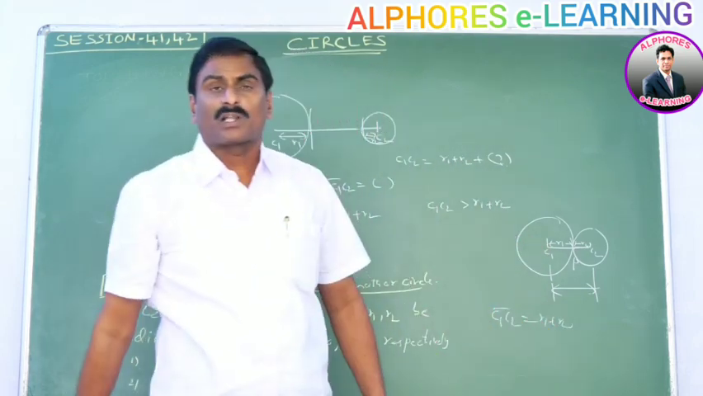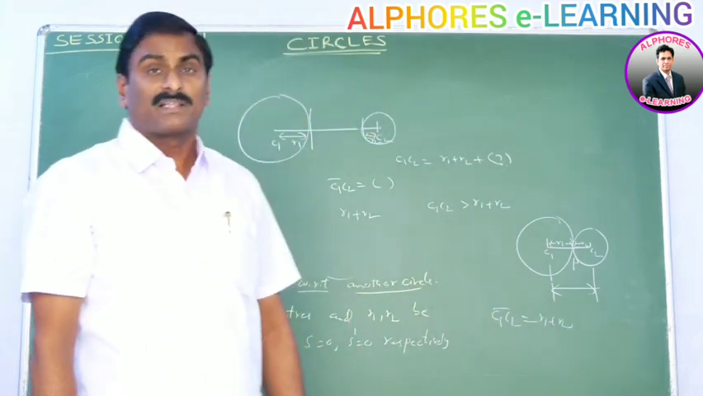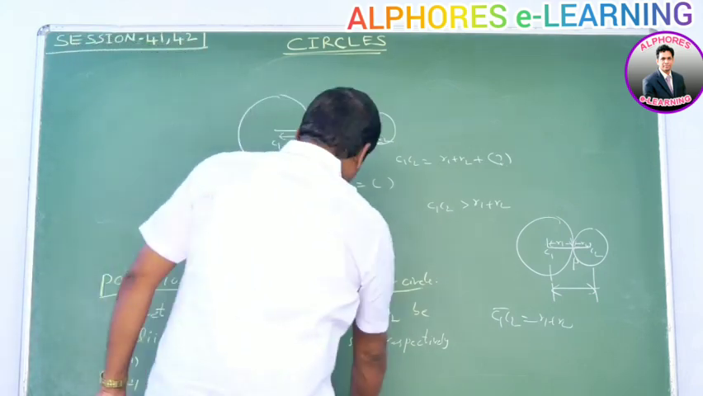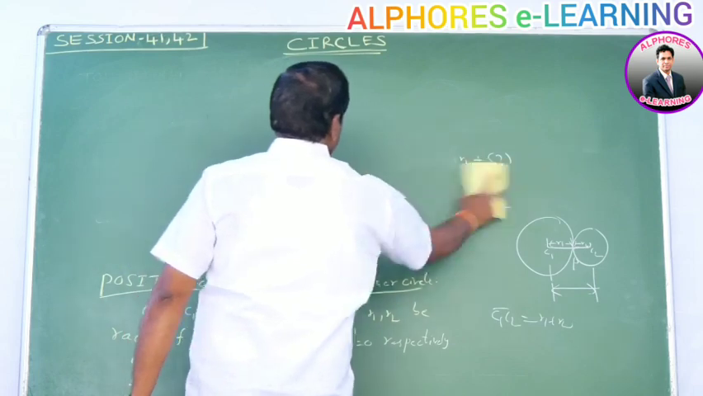If C1C2 is equal to R1 plus R2, what is the condition? Then the two circles touch each other externally. Okay.